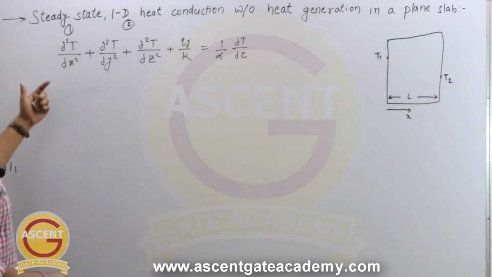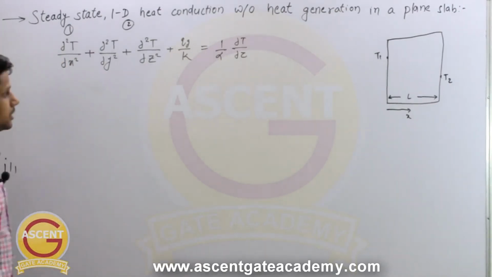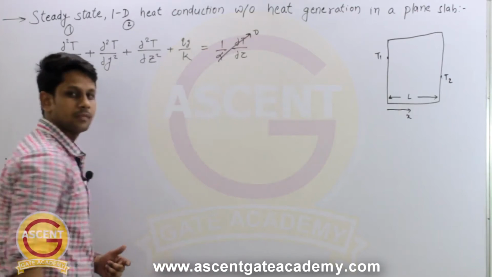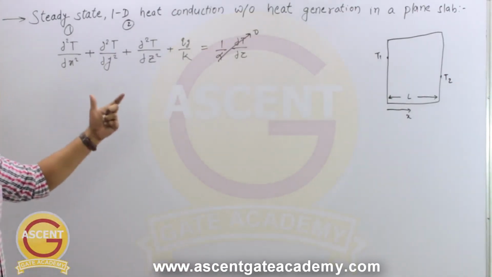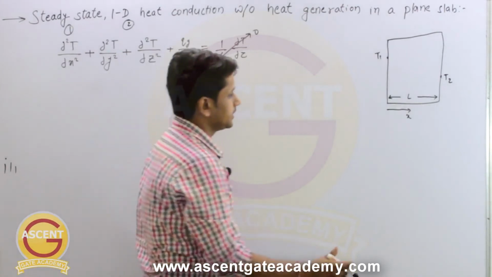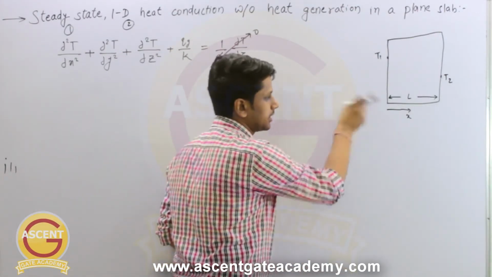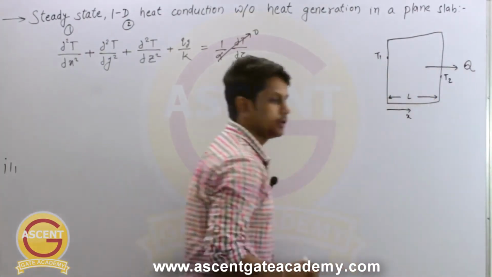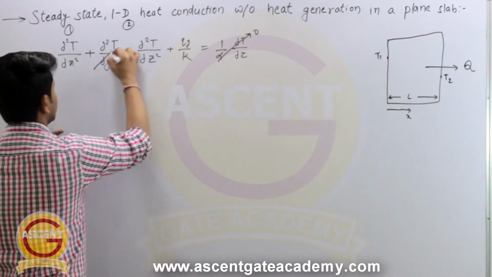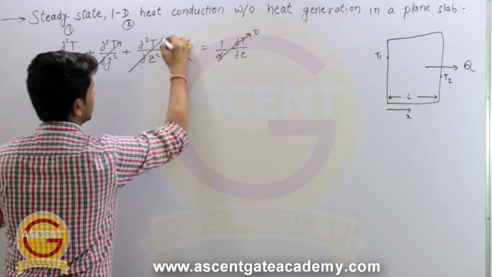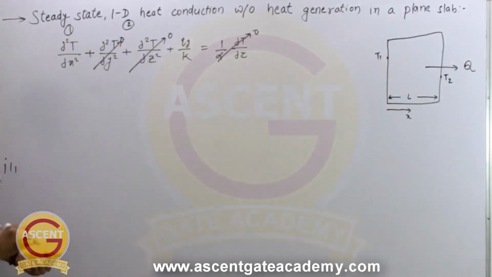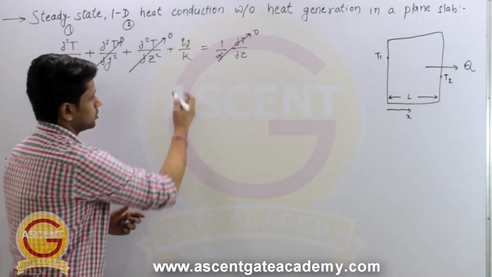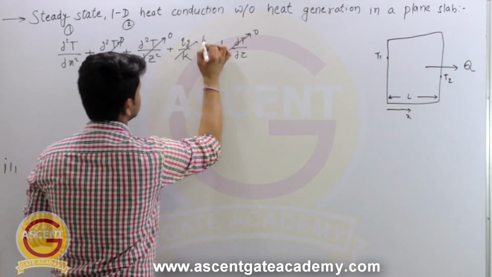Now what are the assumptions here? The first one is steady state. So if there is a steady state heat transfer, this term is going to be 0, right? Second one is one dimensional heat transfer, and we are considering the heat transfer only in one direction, which is the x direction. So this term which is containing y and this term which is containing z, both will vanish, right? The next assumption is there is no heat generation. So this is the heat generation term, this will also vanish.